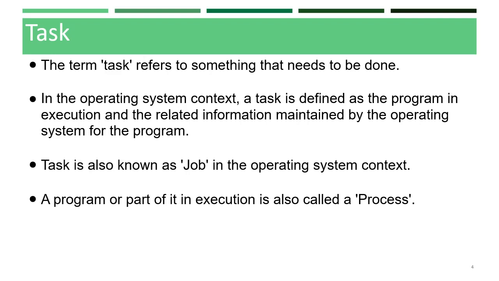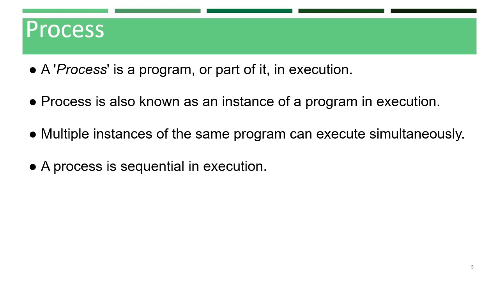In the operating system context, a task is defined as a program in execution and the related information maintained by the operating system for the program. Task is also known as a job in the operating system context. A program or part of it in execution is also called a process. The terms task, job and process refer to the same entity in the operating system context, and most often they are used interchangeably.